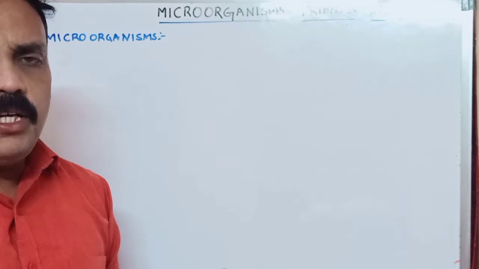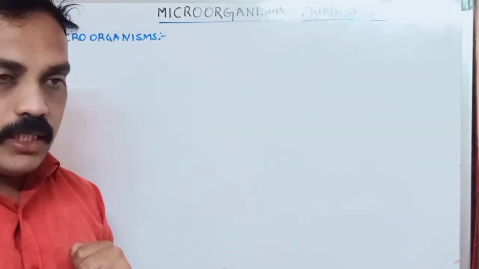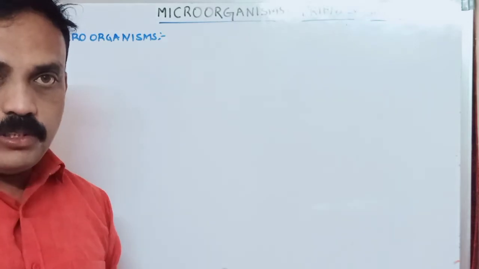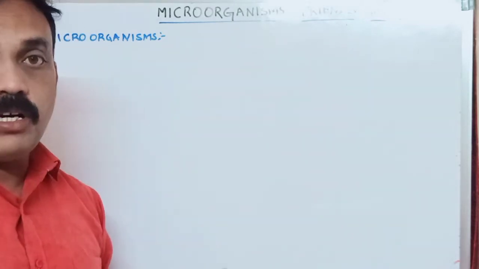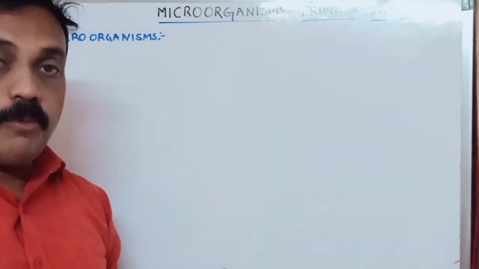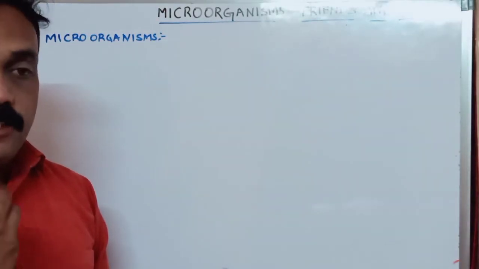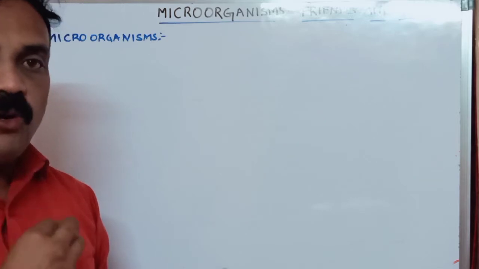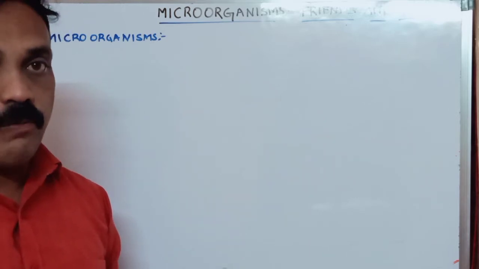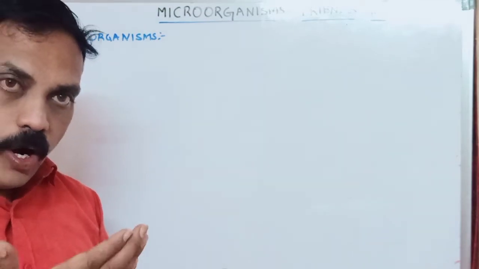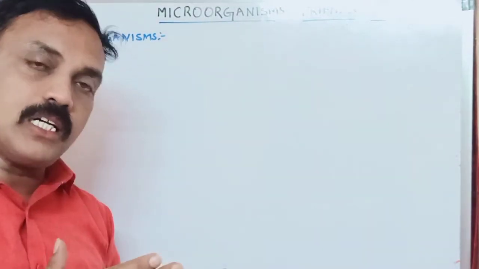In our body, for example, daily we are eating some food, and in that food also some types of microorganisms are there. For example, we take outside food, and sometimes we eat spoiled food also. We don't know. Microorganisms are the smallest organisms.